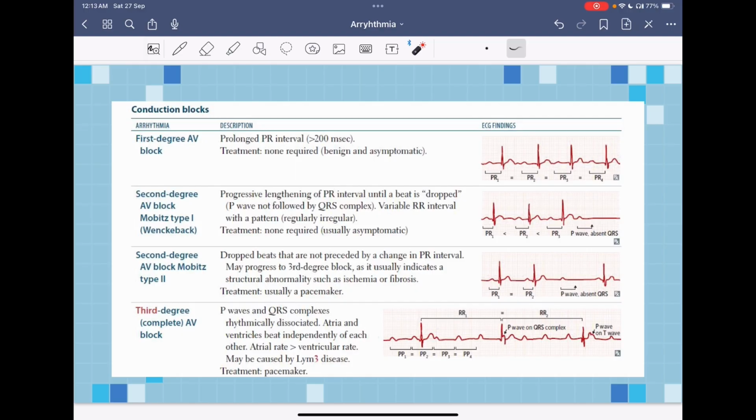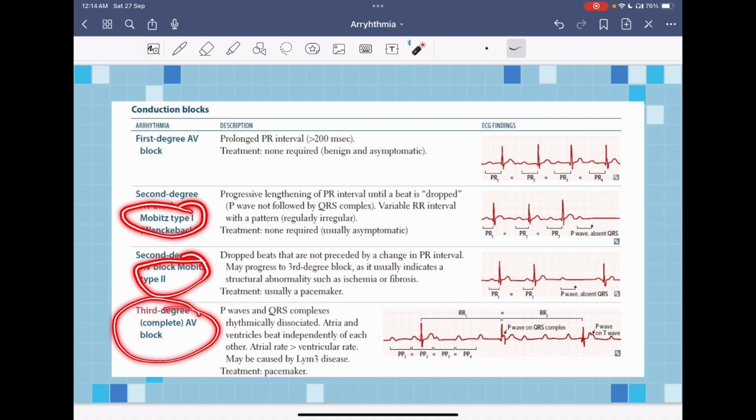So let's go over the types of arrhythmias, starting with the bradyarrhythmias. As we said, in bradyarrhythmias the heart rate gets less than 60 beats per minute. It can be due to a problem in the impulse formation or conduction. A problem in impulse conduction that slows the impulse conduction is known as a heart block. We have 3 degrees of heart block. We have the first degree heart block, second degree heart block, which is divided into 2 types, Mobitz type 1 and Mobitz type 2, and we have a third degree heart block.